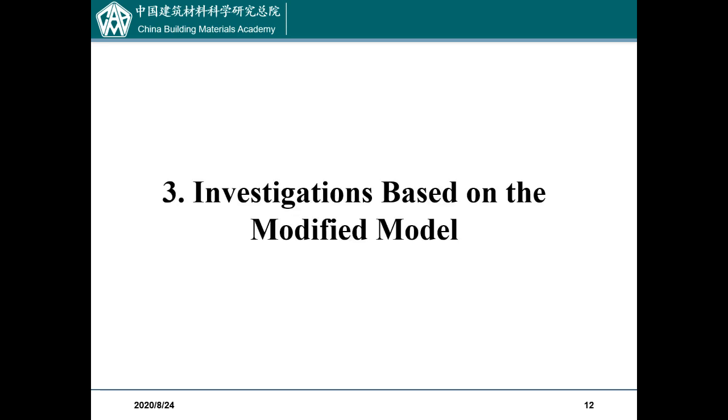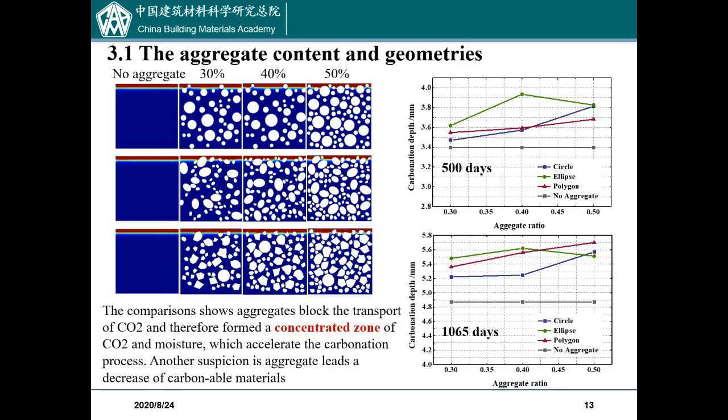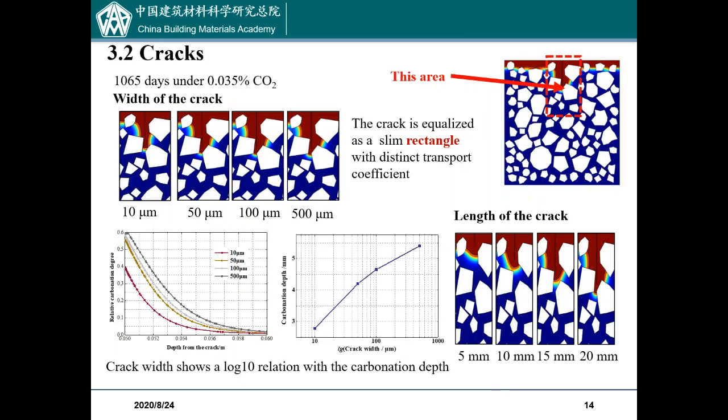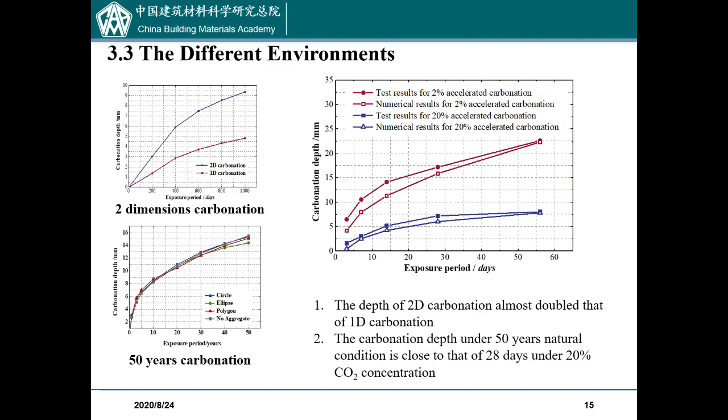In the next section, we implemented the proposed model for several investigations. We studied many factors that may affect the carbonation process, such as the aggregate content and the geometries, and the cracks. We also tried to find out how the proposed model performs regarding different environments, such as carbonation from 2 dimensions, long-term carbonation that lasts for 50 years, and accelerated carbonation with CO2 concentration up to 2% and even 20%. The proposed model has been verified in all these conditions.